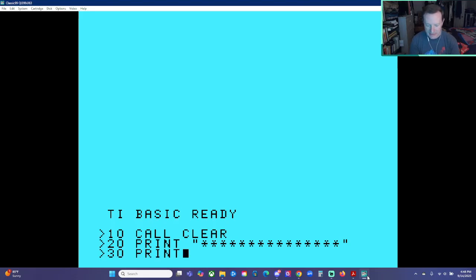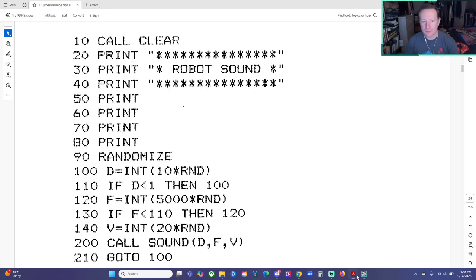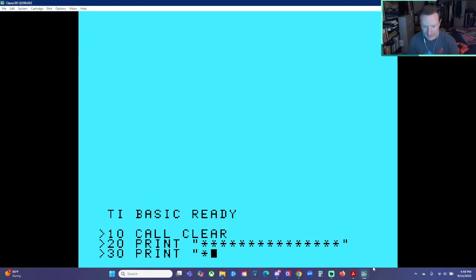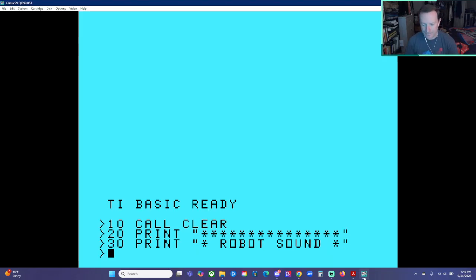30, print, asterisk, space. Actually, is there a space? Yeah. Robot sound, space, asterisk, end quote. 40 is just the bottom part of the title screen. Or title, not really screen. Again, 15 asterisks.